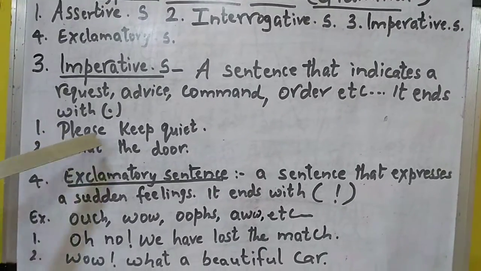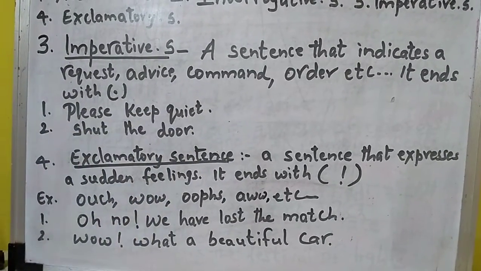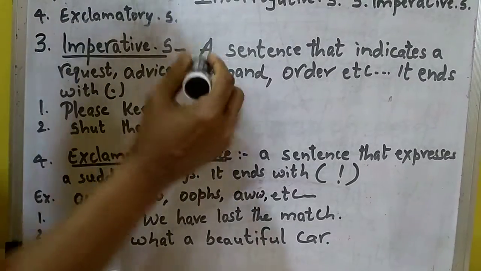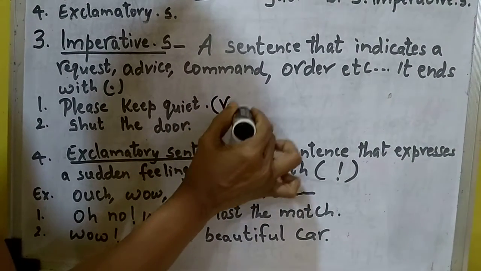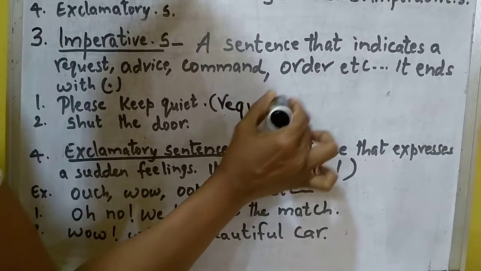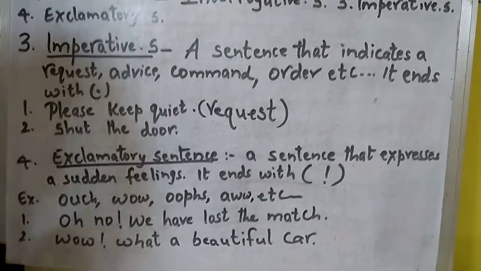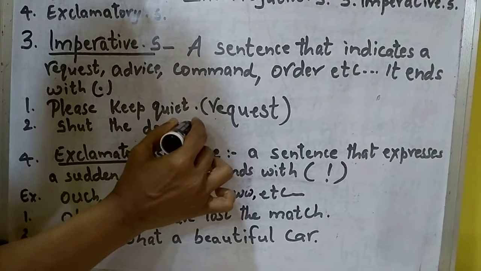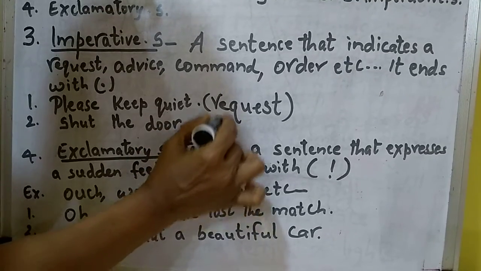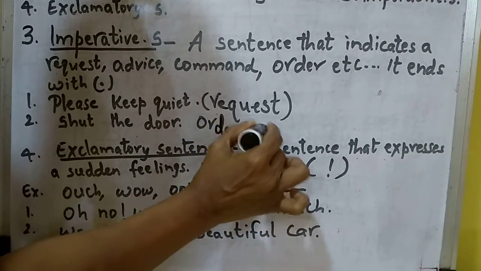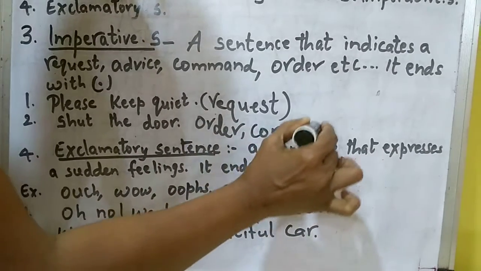Example, please keep quiet. Here you are requesting them to keep quiet. Next, shut the door. What are you doing here? You are ordering or commanding. So this is an imperative sentence example.